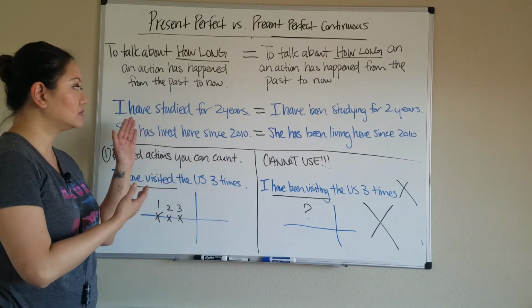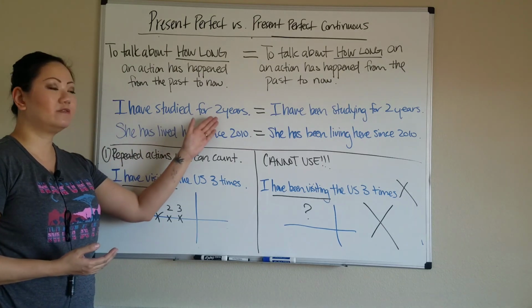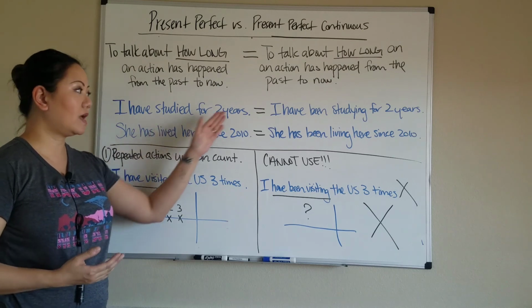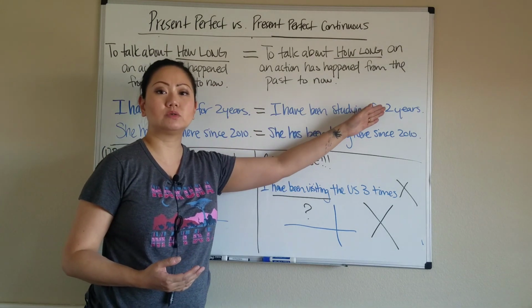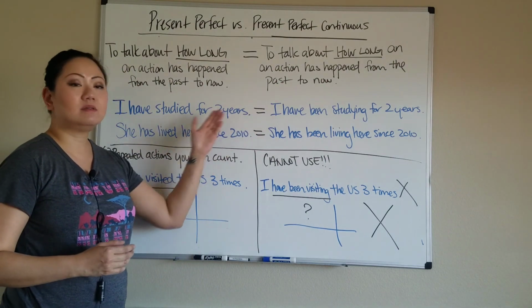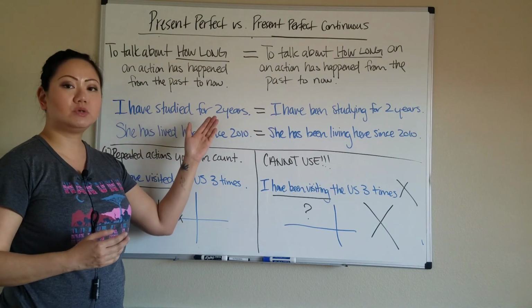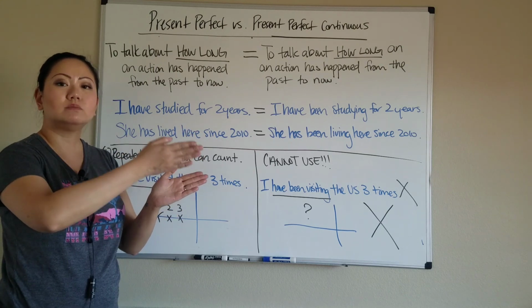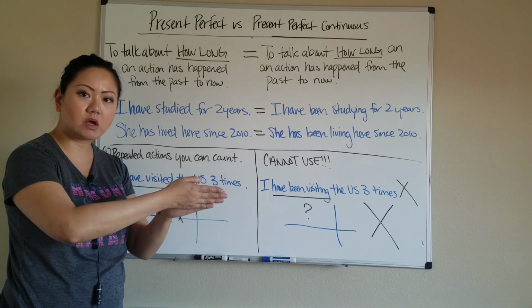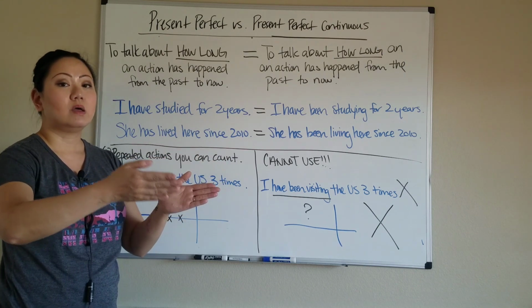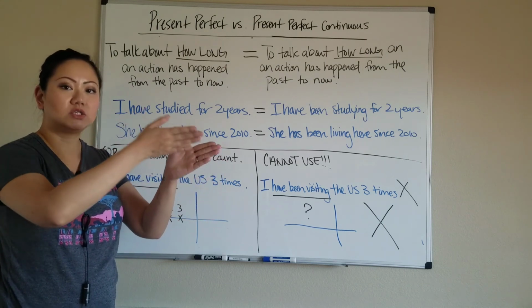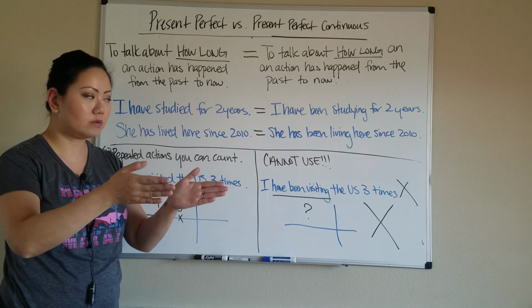Now let's look at the first example. I have studied for 2 years. I'm using present perfect here. I could also say I have been studying for 2 years. There will be no difference in meaning, and they're actually the same. I have studied for 2 years. I started 2 years ago. I'm still studying now. I've been studying for 2 years. I started studying 2 years ago, and I'm still studying now. Will I study into the future? Maybe, maybe not. But the focus is it started from the past and is still true now.